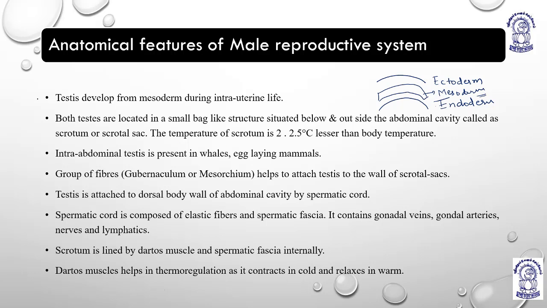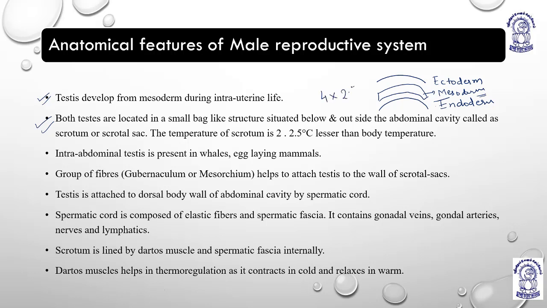So the first point is the testis develops from mesoderm, right? Because it is a gland. So almost all the endocrine glands, which are associated with the function of secreting hormones, are basically derived from mesoderm.